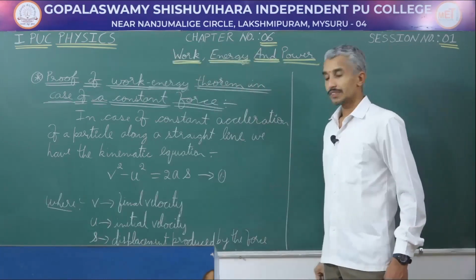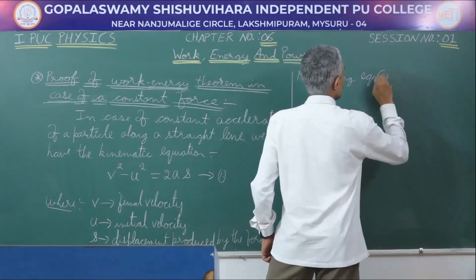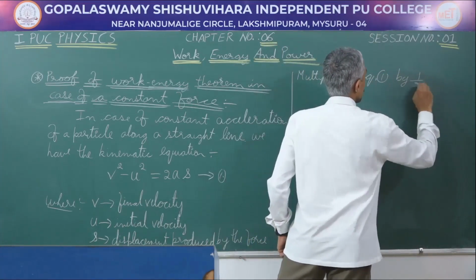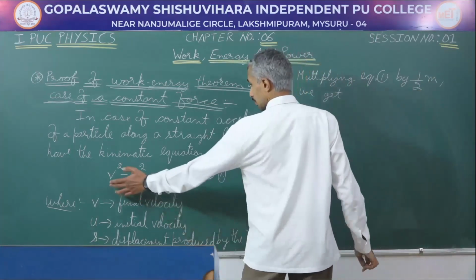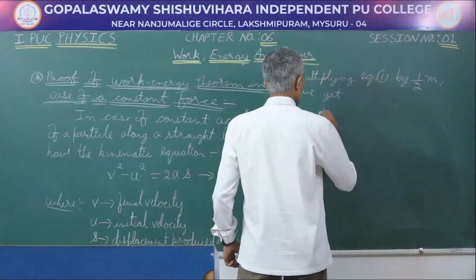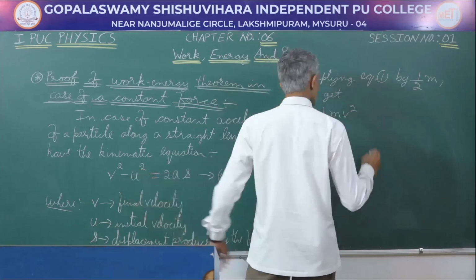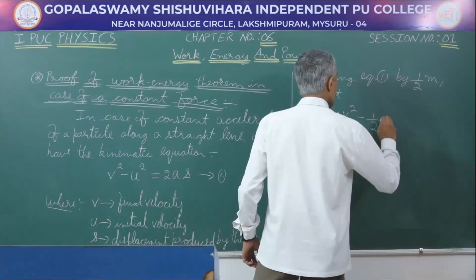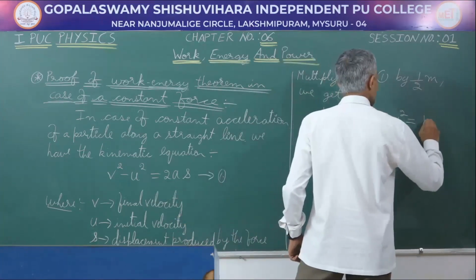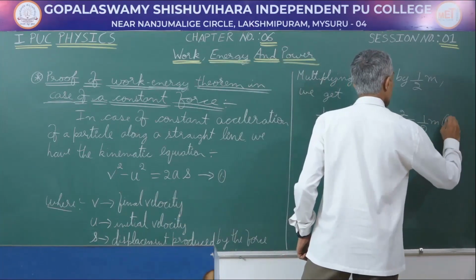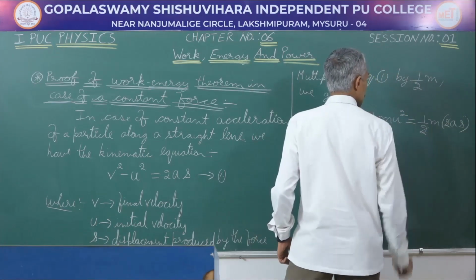Now, let us multiply this equation by half m. Multiplying equation 1 by half m, we multiply half m for every term in the equation. So, this will give us half m v square minus half m u square is going to be equal to half m into 2as. The 2 and 2 here get cancelled.